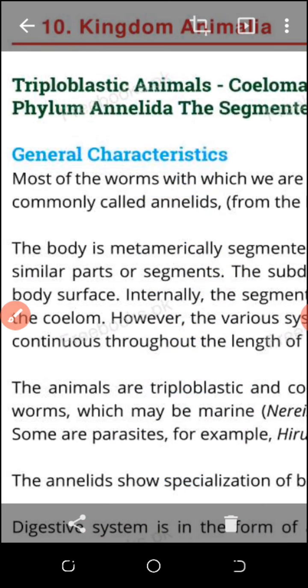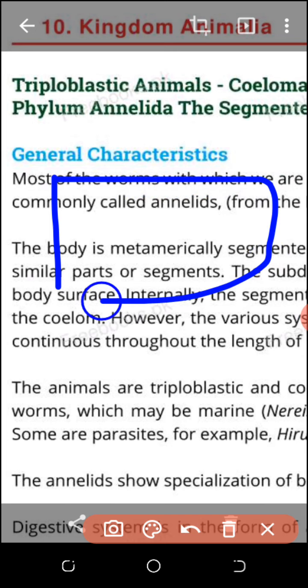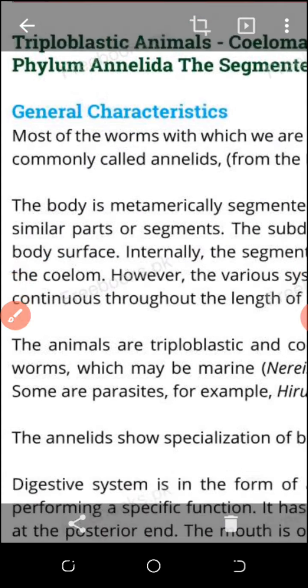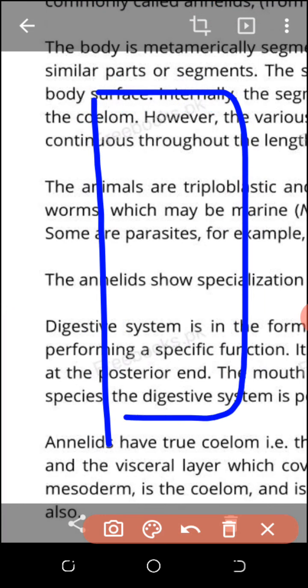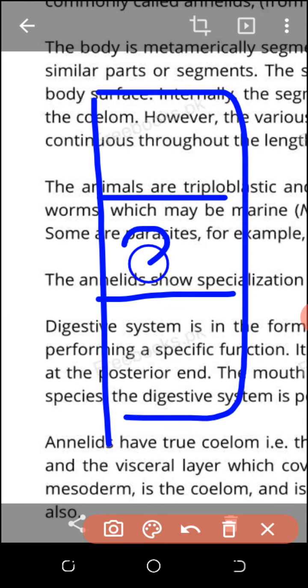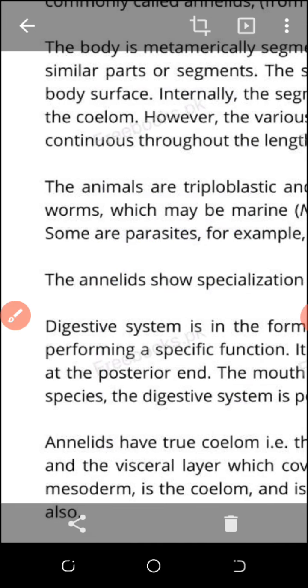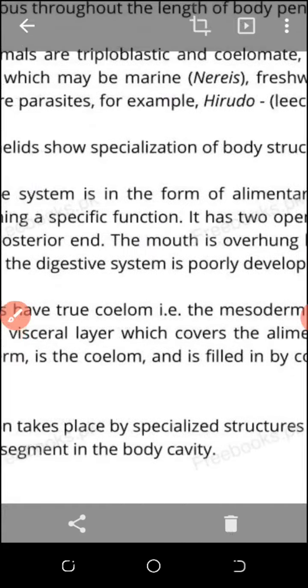What is metameric segmentation? Metameric segmentation is when the body is segmented outside as well as inside. When you cut the body, you can see the segments inside as well. Excretory organs, nephridia, are present segment-wise. In each segment, two nephridia are present, and they remove the nitrogenous waste. In the case of the leech, the scientific name is Hirudo.